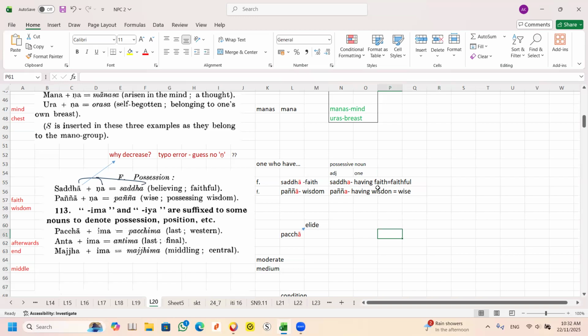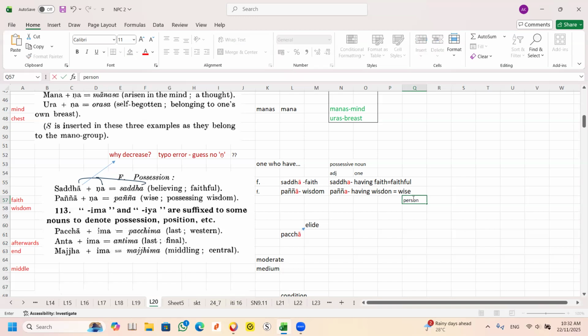Again, panya is also a feminine noun, meaning wisdom. One who has wisdom is called wise. A wise person, wise man or wise woman, is called wise. Wise is for a man or woman. We don't have to put person, it is understood.